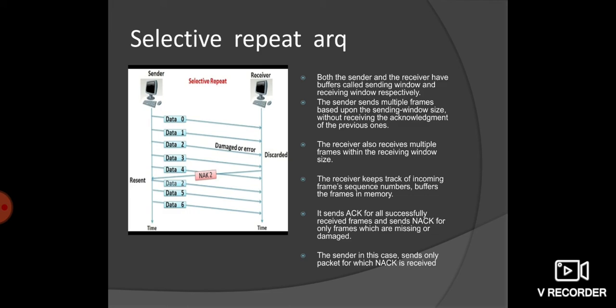Now in this video we have seen what error control in data link layer is, the error control mechanism, how the error is controlled, and we have seen the techniques.